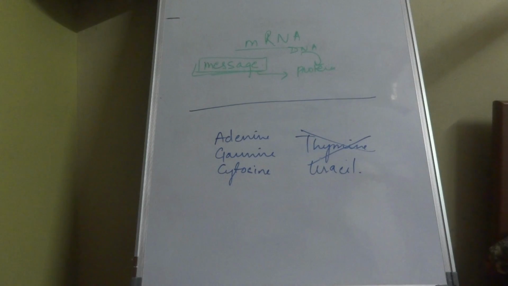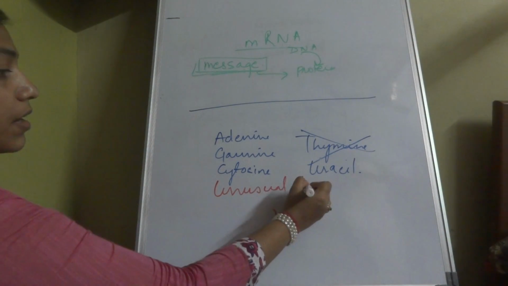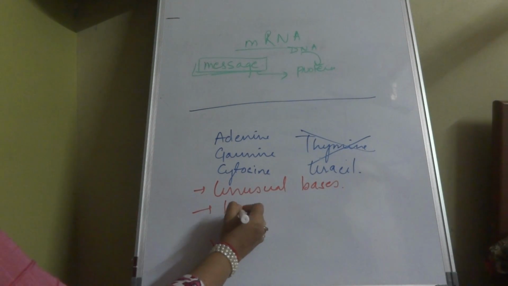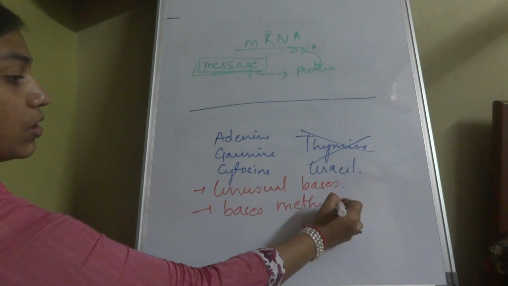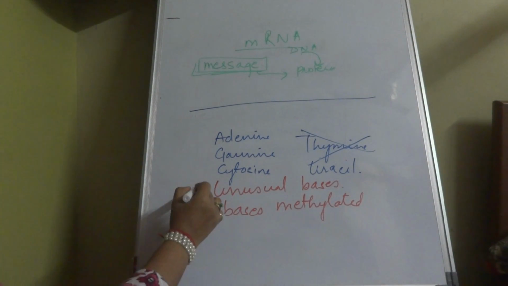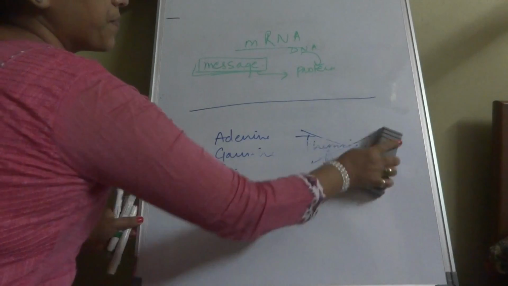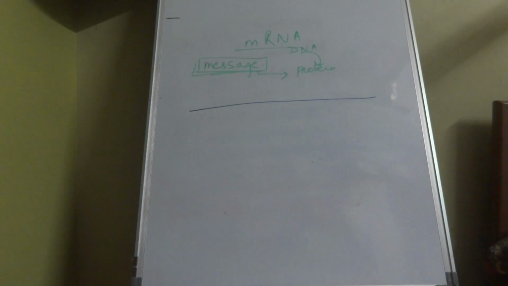But the other important point to be noted is some have unusual bases and sometimes the bases are methylated. So this is important to note that they have unusual bases and some bases are methylated. On this background, now we'll discuss the structure of mRNA. RNA being a single stranded structure, the mRNA is a single stranded structure as I have drawn.